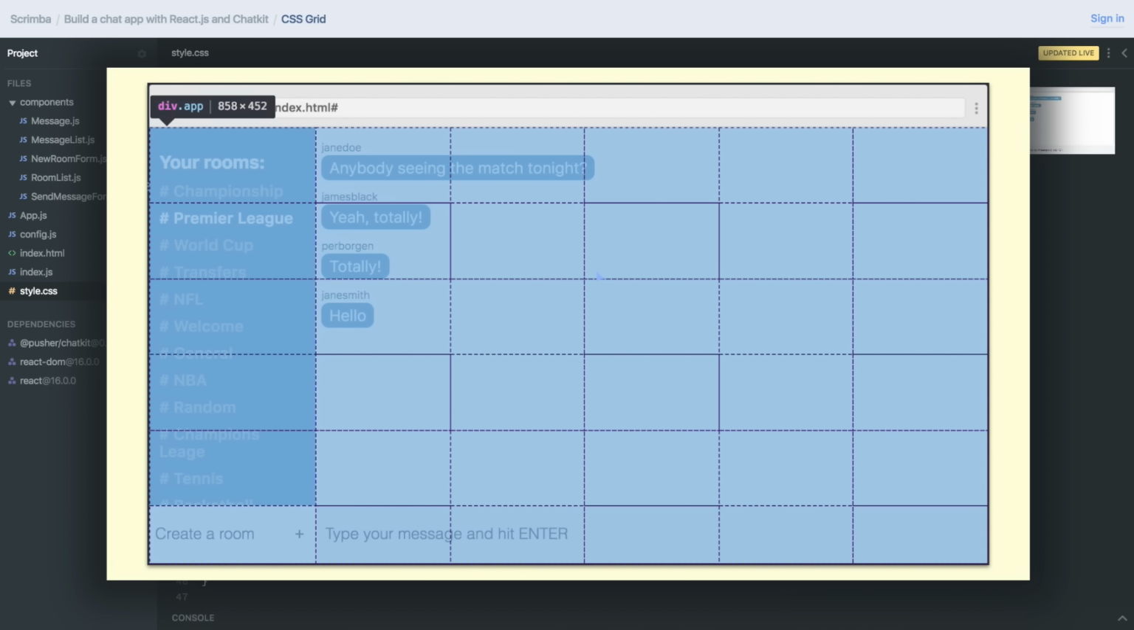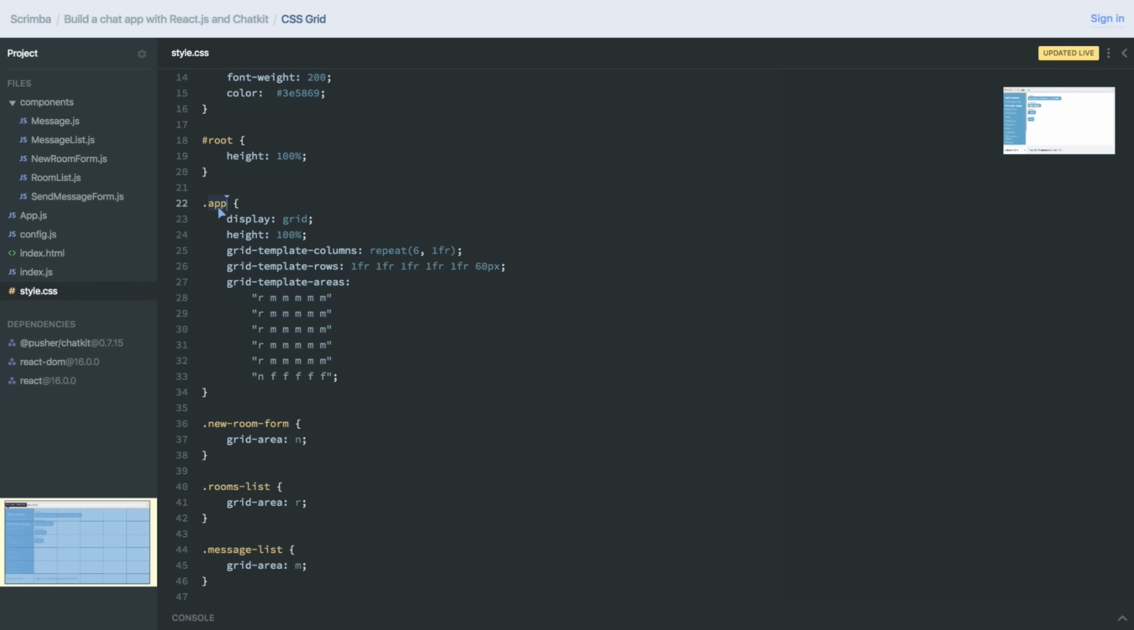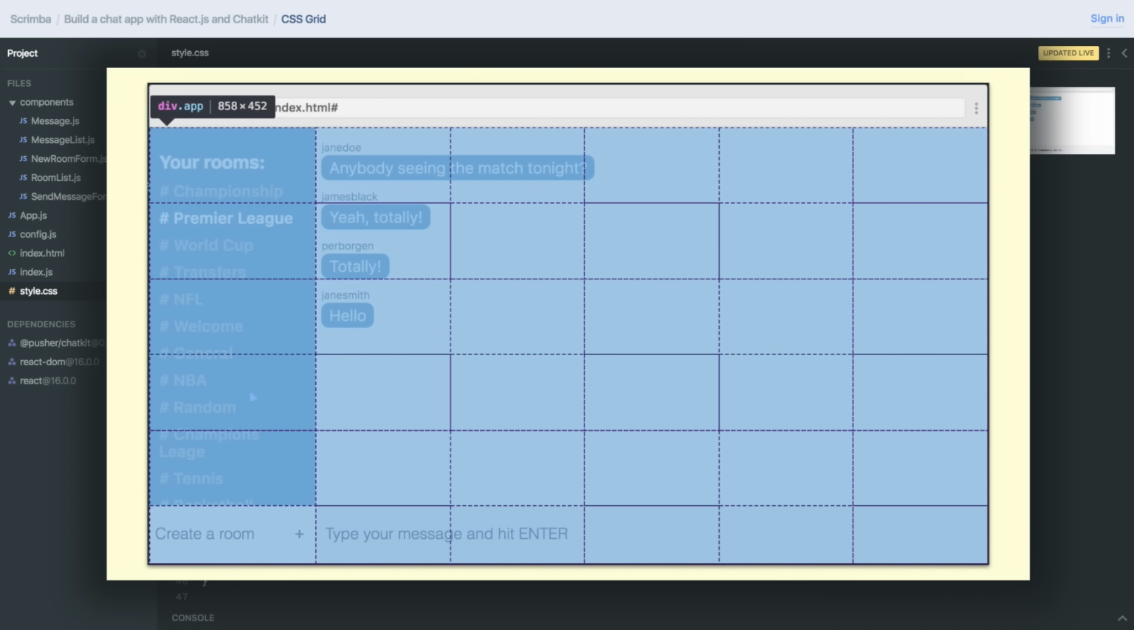Because what then happens is that CSS splits the entire div, which is the app div here, which wraps our entire application. It splits it into columns and rows and basically turns it into a grid. And as you can see, we have 6 columns and 6 rows.